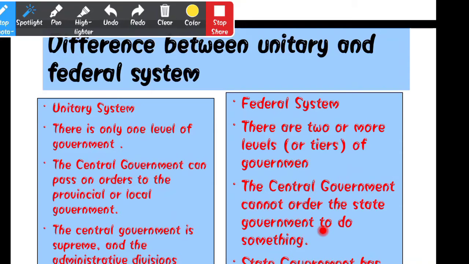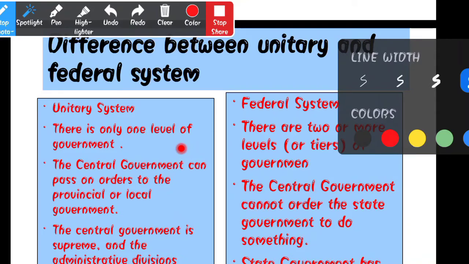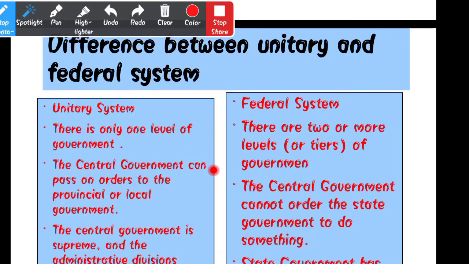In the unitary system there is only one level of government. The name itself says it: uni means one. But in the federal system there are two or more levels of government.